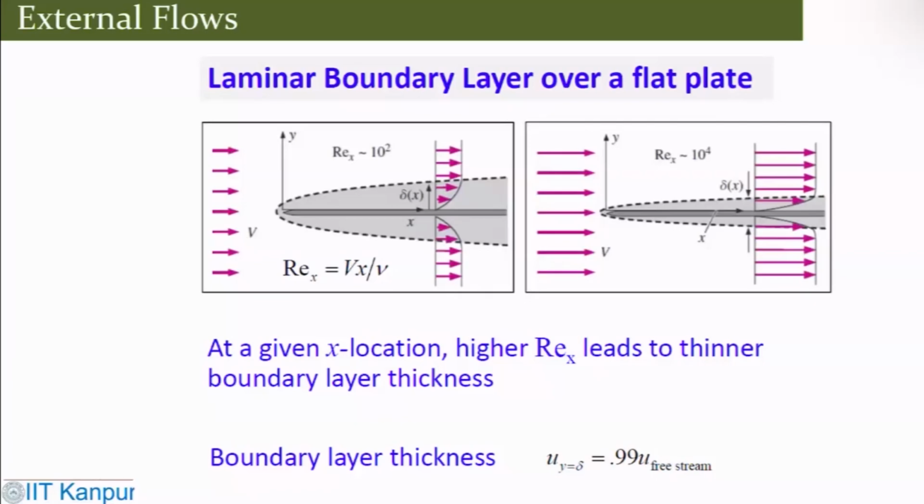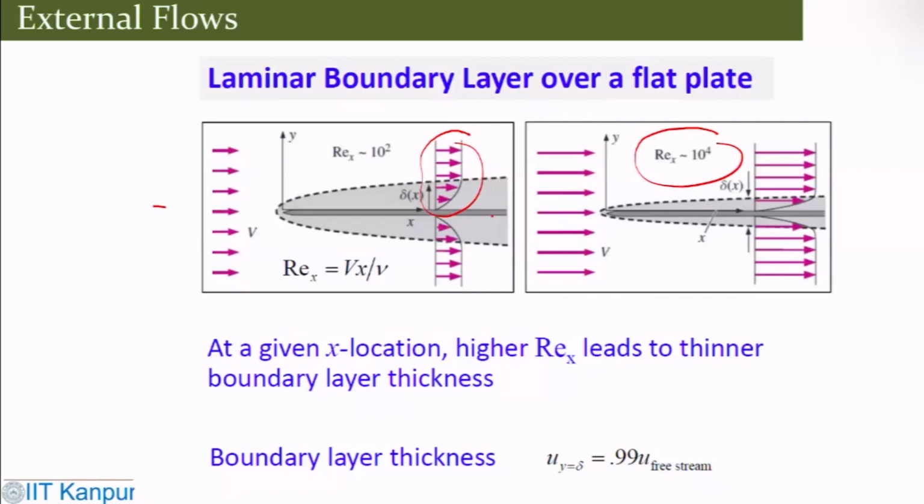This is very common in the fundamentals of fluid mechanics, and it is taught at both the undergraduate level and sometimes the postgraduate level. What you can see is the laminar boundary layer over a flat plate. If there is a flat plate, we have a flow. This is called the laminar boundary layer profile, and this is something close to a turbulent boundary layer profile.